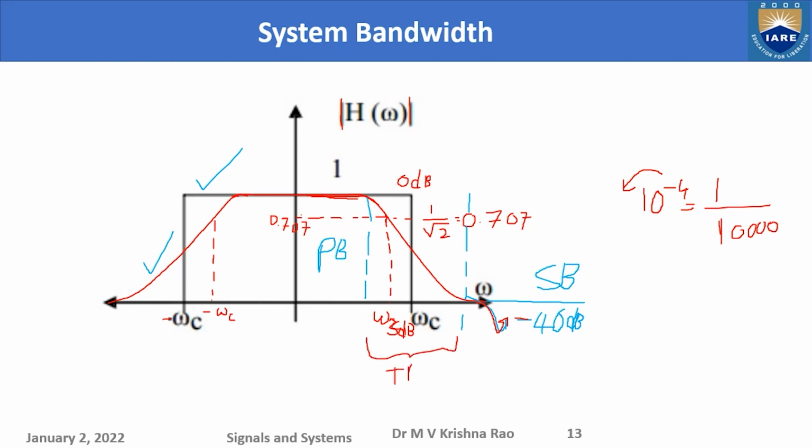Three regions you have to define for a practical filter or system to design. You should specify three regions. One is the pass band region, the other one is the stop band region, and the transition region. If it is an ideal filter, only pass band and stop band.